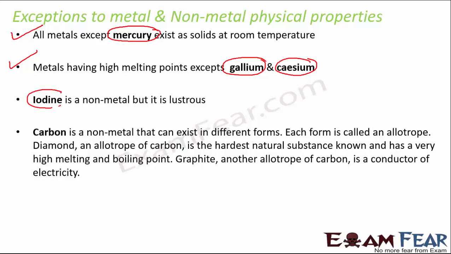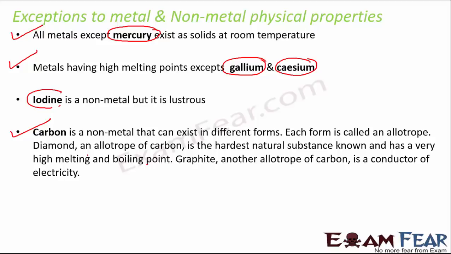Carbon is a non-metal that can exist in different forms. Each form is called an allotrope. Diamond, an allotrope of carbon, is the hardest natural substance known and has a very high melting and boiling point. Graphite, another allotrope of carbon, is a conductor of electricity. So this is again an exception, because normally we say that metals have very high melting and boiling points. Normally we say that metals are hard. Normally we say that metals are good conductors of electricity. But carbon is one such non-metal whose forms, like diamond and graphite, show these properties which are similar to metals. So this is basically an exception.